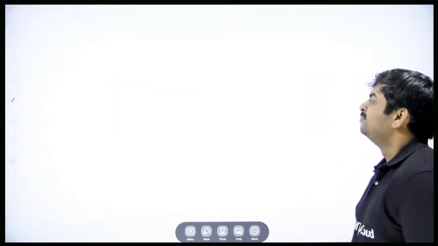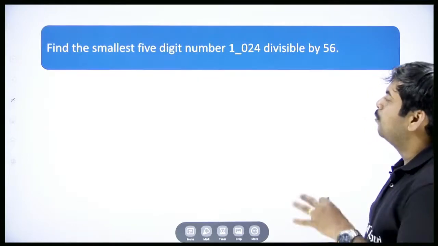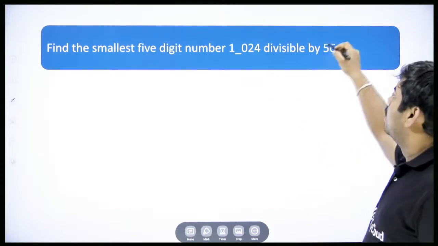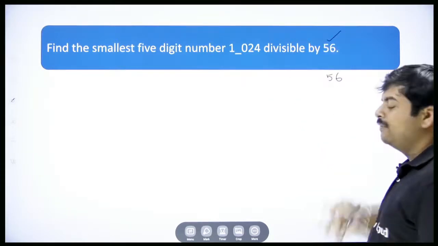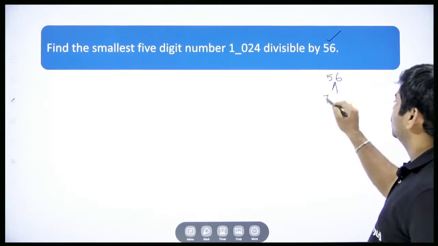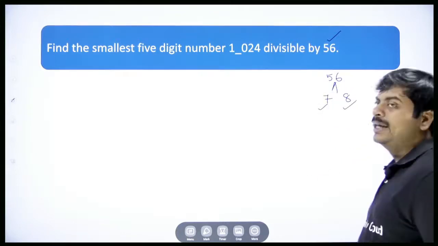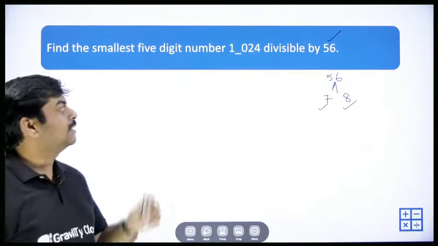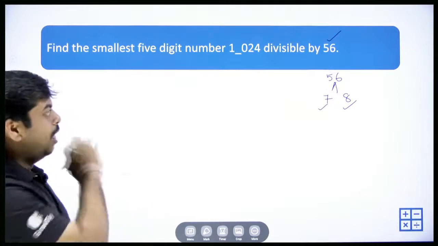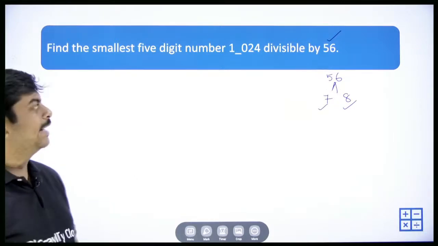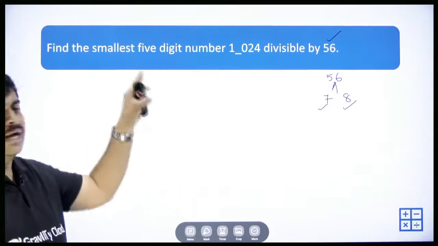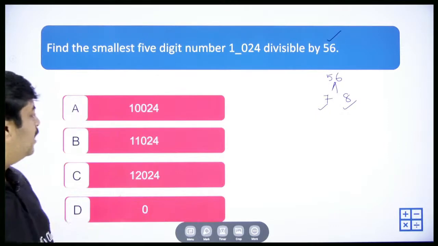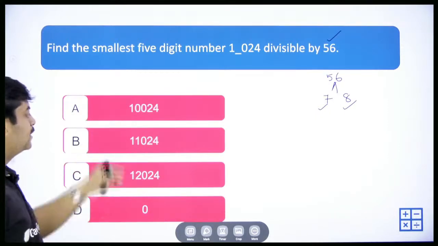Moving forward, find the smallest 5-digit number 1 blank 024 divisible by 56. And divisible by 56, we know 7 8s are 56, so we need to take care of this one. The thing is, it should be a multiple of 8, the last 3 digits a multiple of 8. Yes, it is, right? Now we need to take care of 10024, 11024, 12024. It should be a multiple of 7. So we have the options 10024, 11024, 12024.